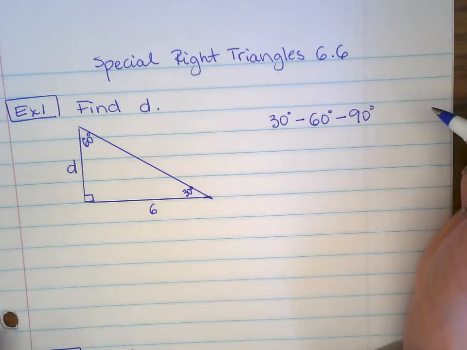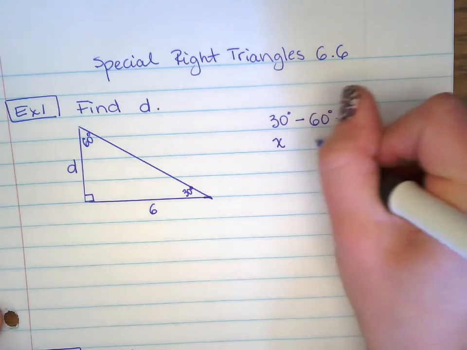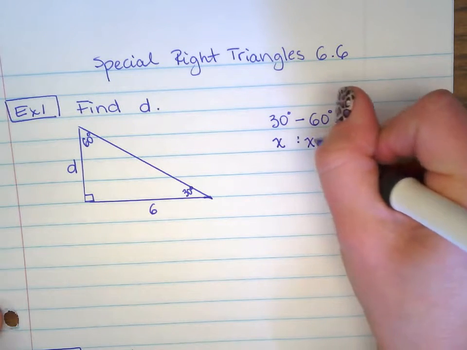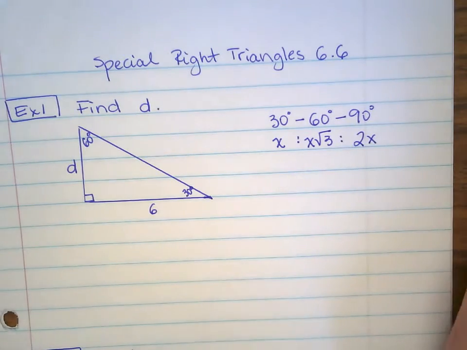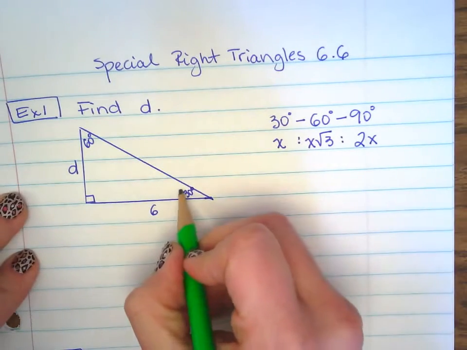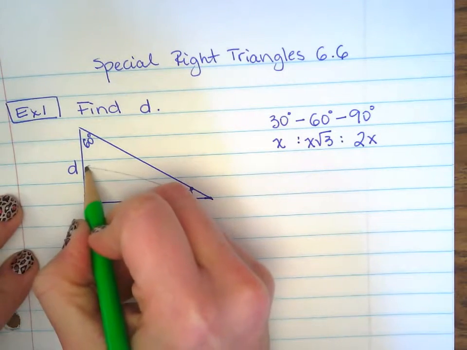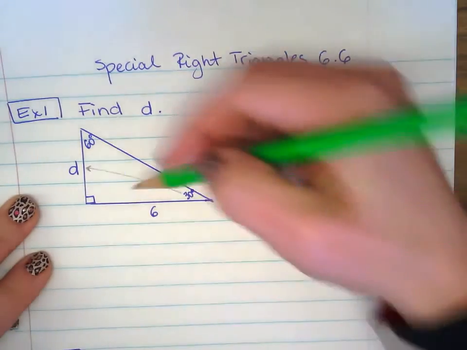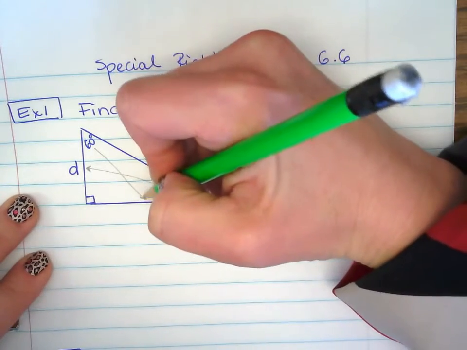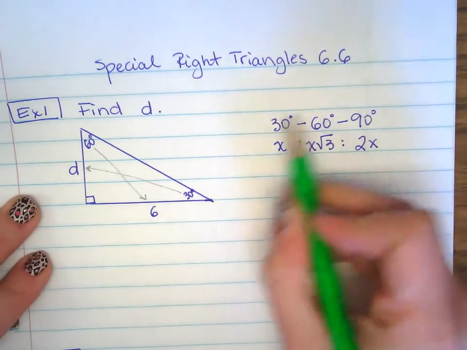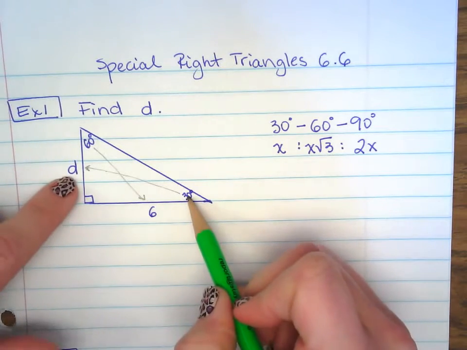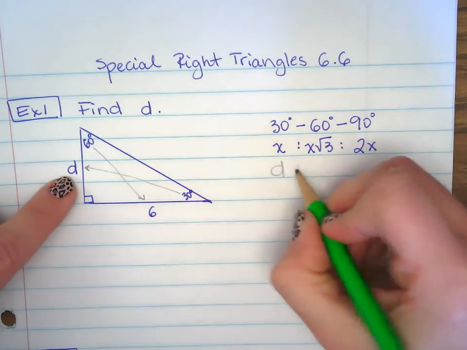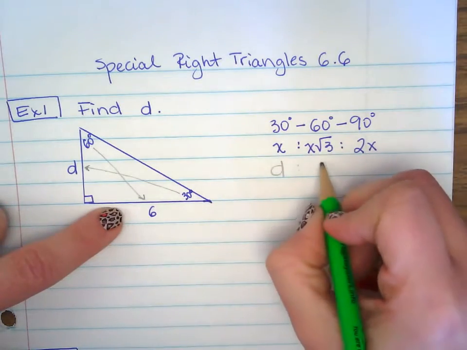So for the 30, the ratio is x. For 60 is x square root of 3, and 90 is going to be 2x. Alright, so remember that the way we label the sides, 30, you look at the opposite side, that's D right there. 60, opposite to 60 is 6. So we're going to use this little table we have to solve our problem. So 30 and the side right here is D, and 60, our side here is 6.